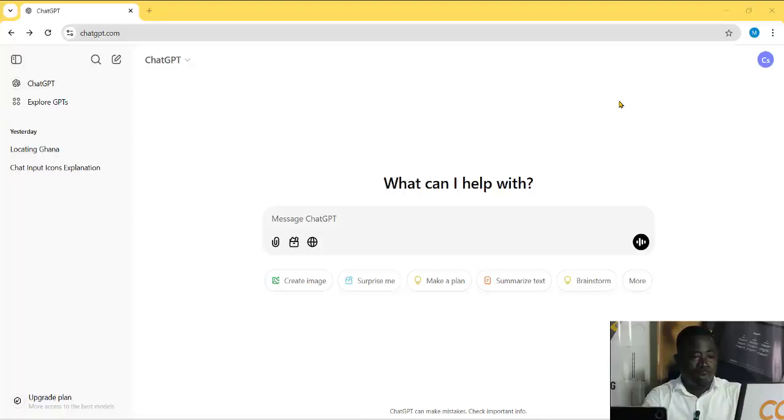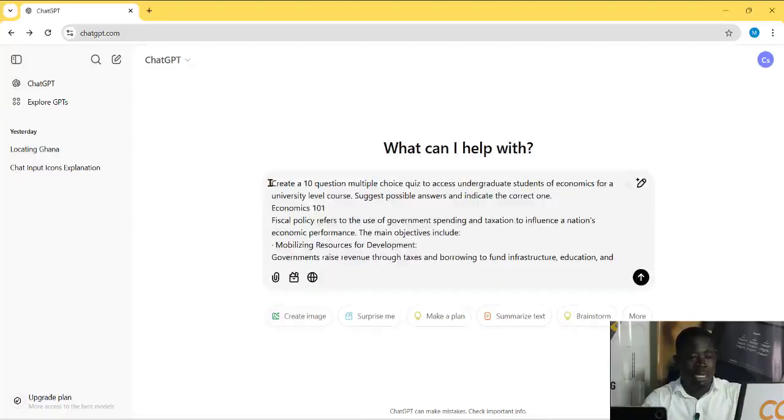So I come to ChatGPT here, and there is this prompt I'm going to provide for you. It says: create a 10-question multiple choice quiz to assess undergraduate students of economics. So we are assuming I'm an economics lecturer. If you are in civil engineering, you say a civil engineering course, like highway engineering or fluid mechanics or any other thing, for a university level.